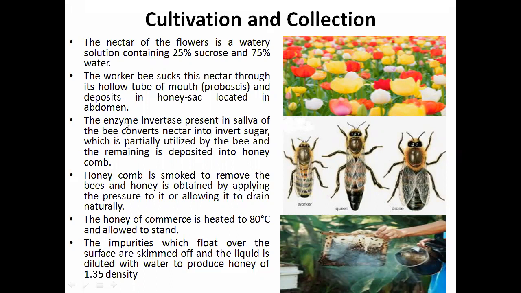The enzyme invertase is present in the saliva of the bees.